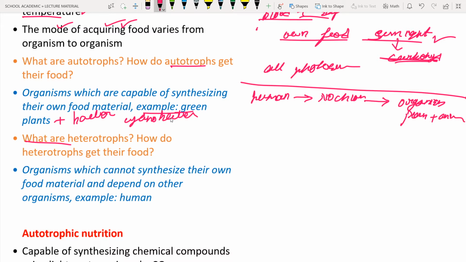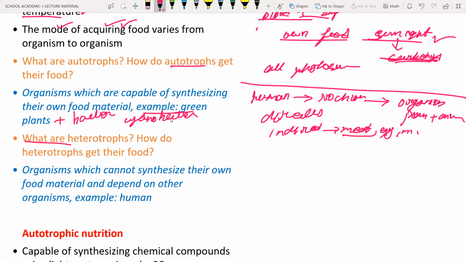Not only we, but also the cow, buffalo, sheep, and so on. They all are heterotrophic organisms. So we are going to depend on the autotrophs directly or indirectly. What is meant by indirect? Indirect means if you eat meat, egg, or milk, you are depending on the autotrophs indirectly.